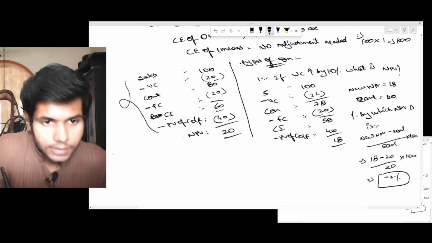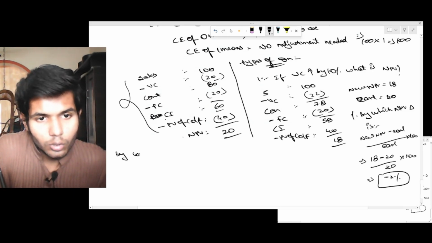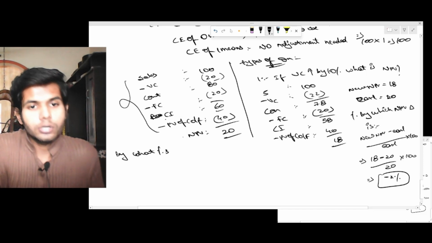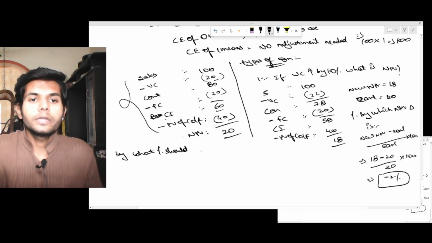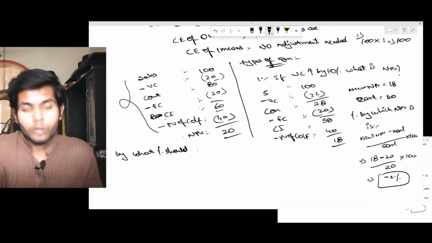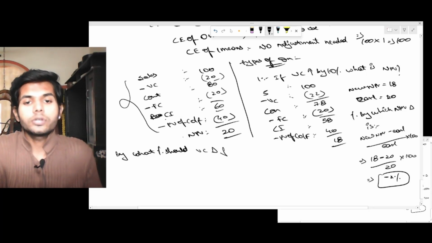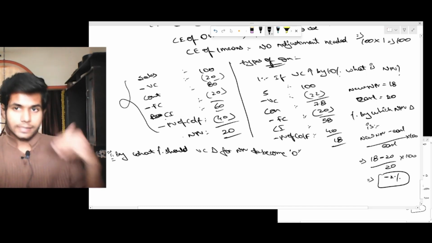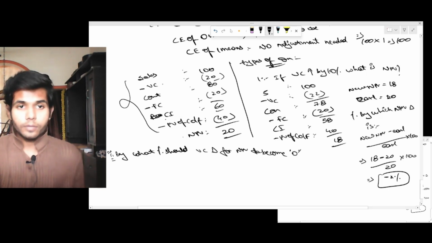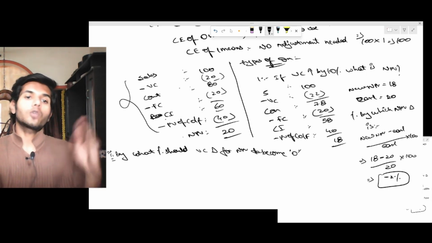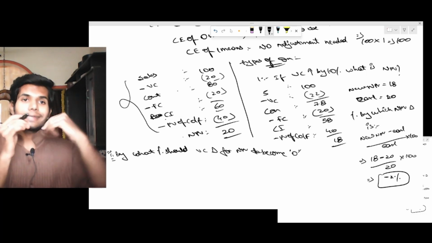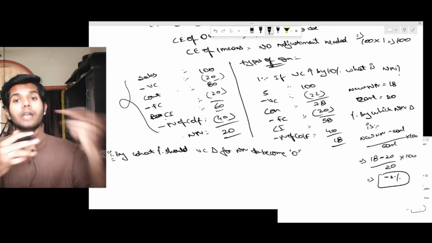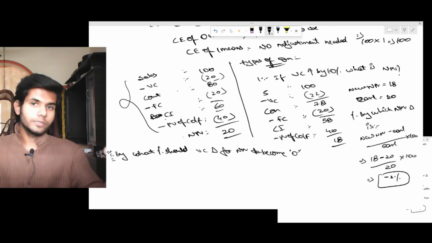Considering the same thing, now they are asking: by what percentage should the variable cost change for NPV to become 0? This is the second type of question. What was the first type? If variable cost increased by 10%, what is NPV? If variable cost increased or decreased by some percentage, what is the impact? First type: what is the change in one variable's effect on NPV? Second type: how much should these variables change for the NPV to become 0? Right?